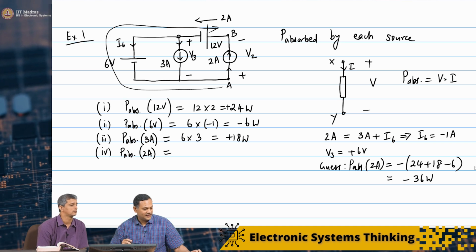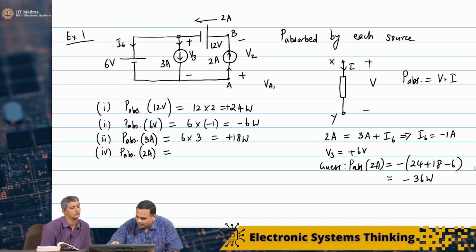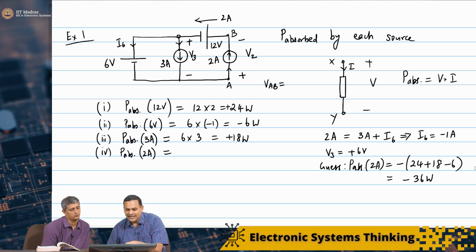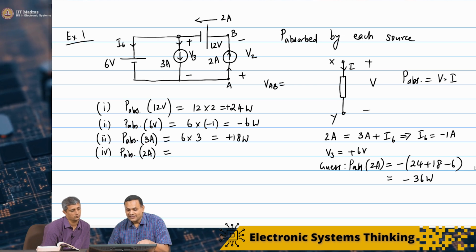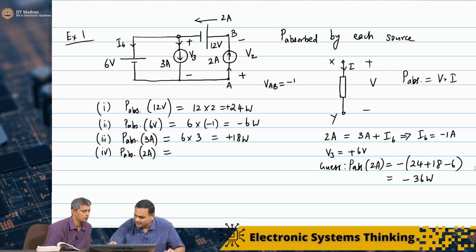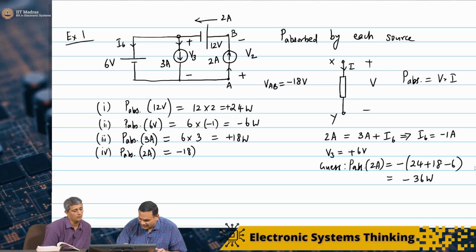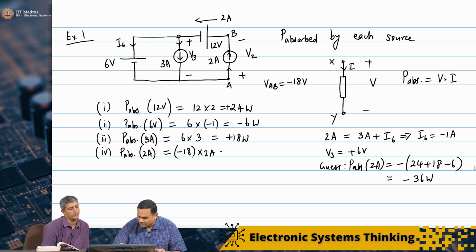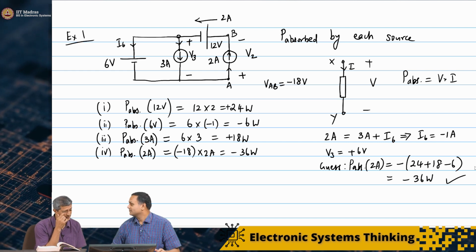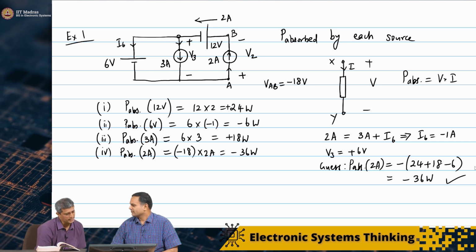VAB, with this convention, is the drop, but I have 6 volts and then an 18 volt increase, so this is minus 18 volts, times 2 amperes, which is minus 36 watts. In fact, my guess is correct. This is very nice.